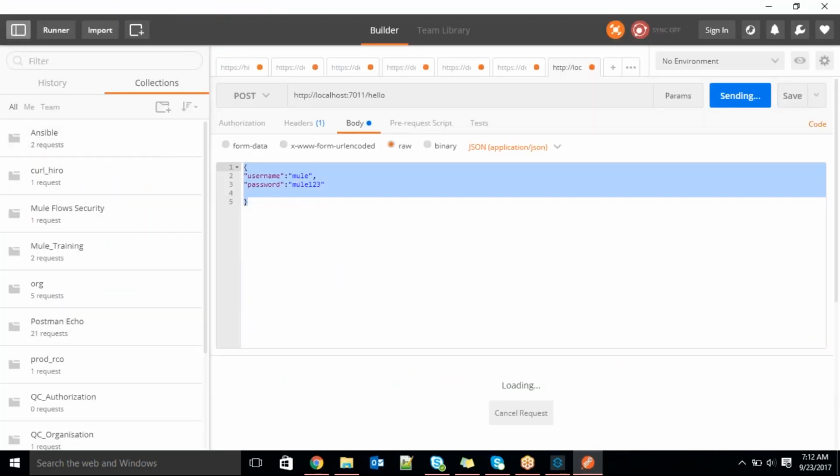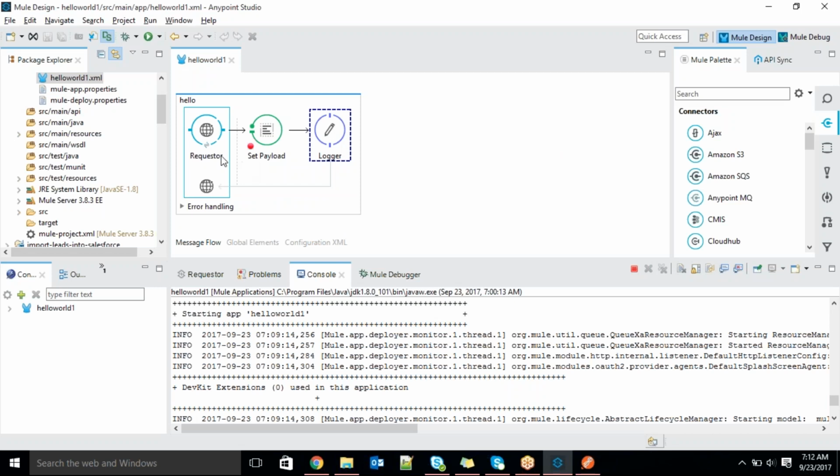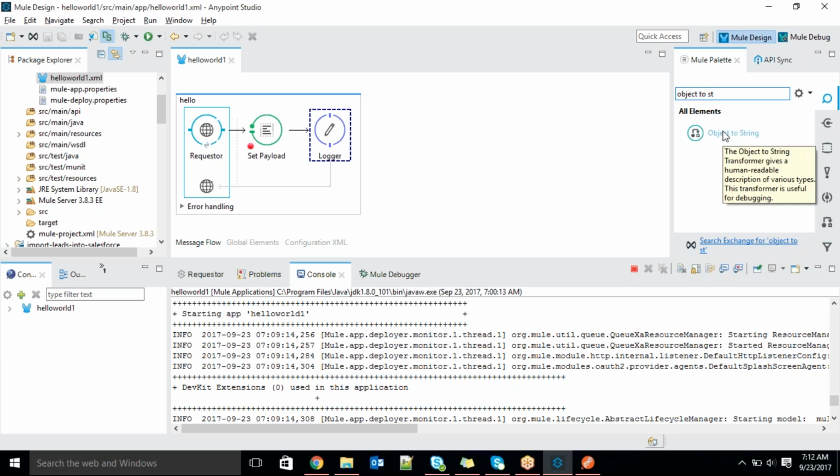Whatever input you are passing, the HTTP listener receives it and converts it into an object. The same thing happened here. So for that, we need to convert the object to string. There is a component called Object to String, guys. Hope you understood why I'm using Object to String.